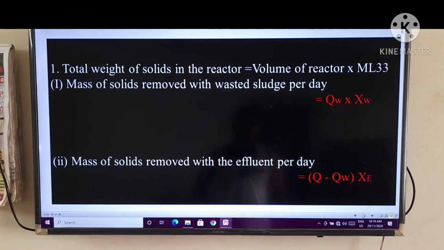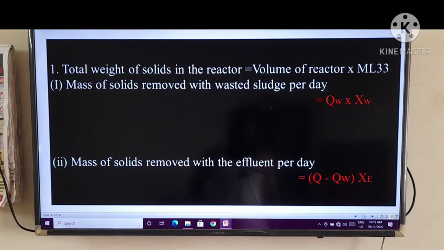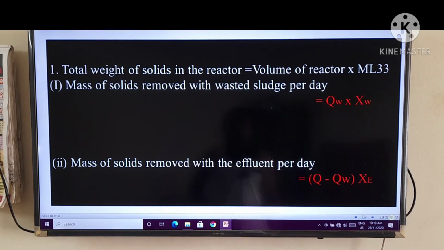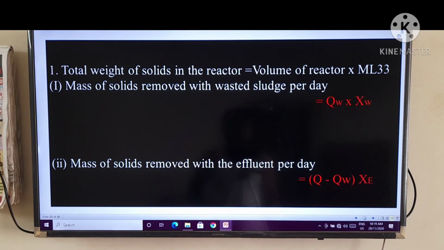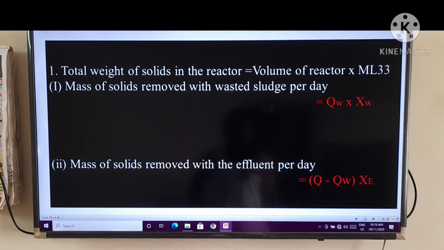The total weight of solids in the reactor is equal to the volume of reactor into MLSS.